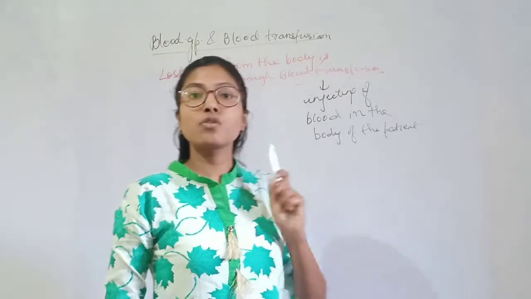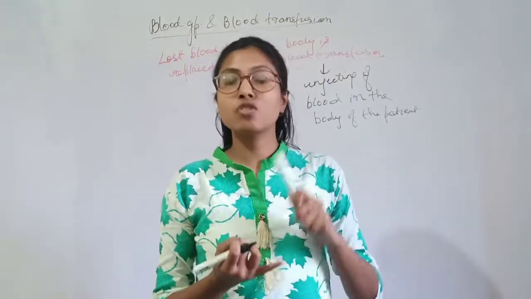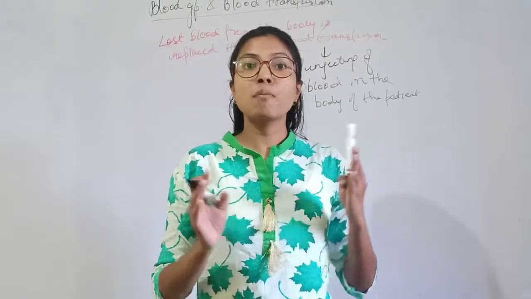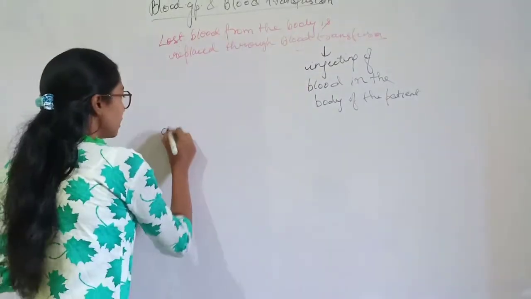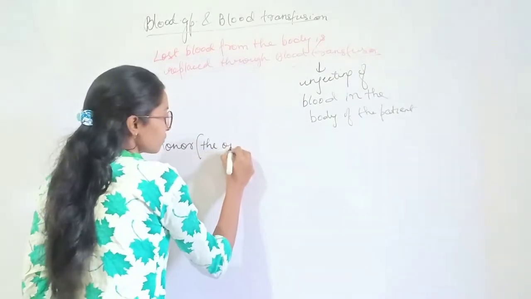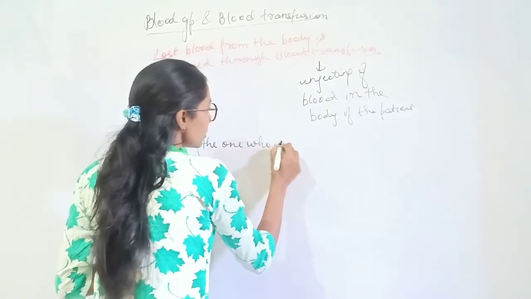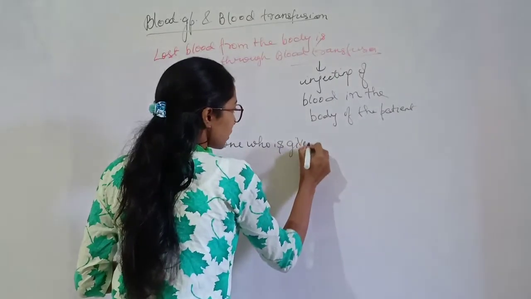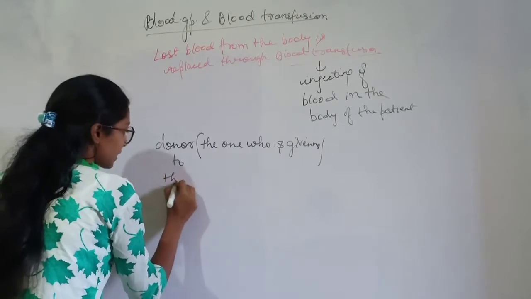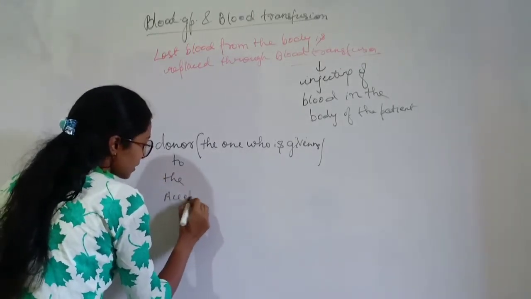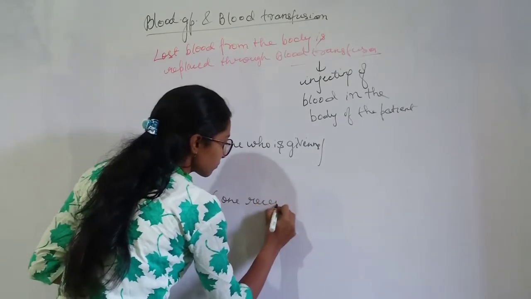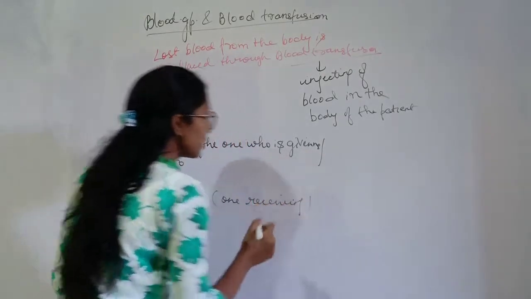Now if blood transfusion is occurring, if blood is being transferred to a person from another person, then that should also match. From the donor, the one who is giving, to the acceptor, the one who is receiving the blood.